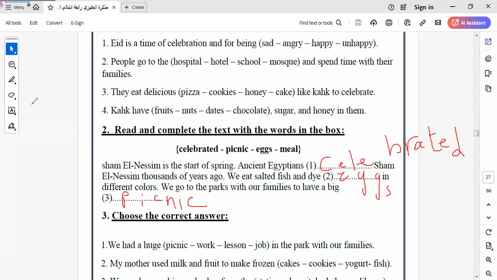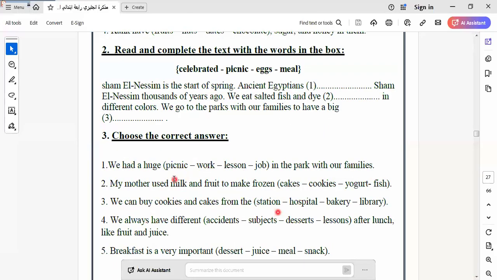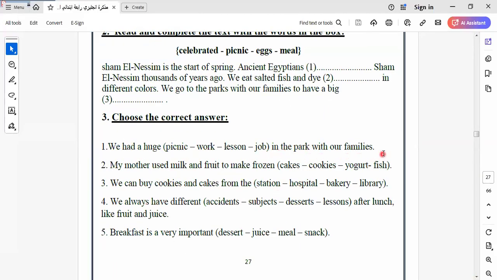Let's go to another question. Here we had a huge picnic in the park with our families. A huge what? A huge picnic of clever pupils. My mother used milk and fruit to make frozen yogurt. Excellent. We can buy cookies and cakes from the bakery. Excellent. We always have different sweets after lunch, like fruit and juice. Desserts. Excellent.